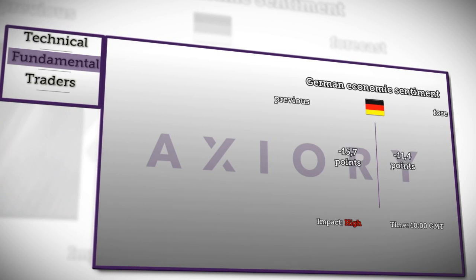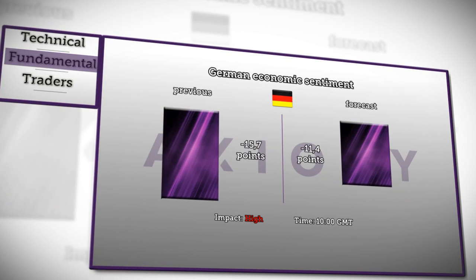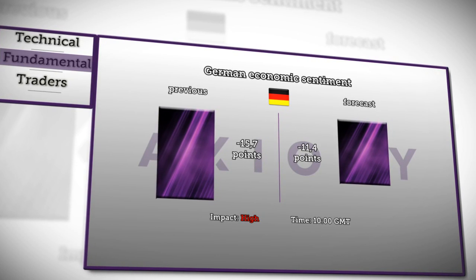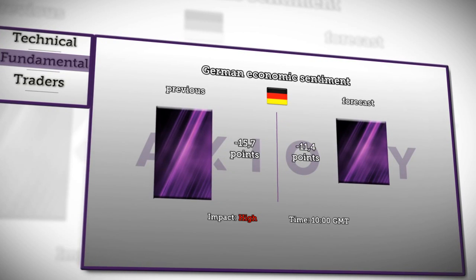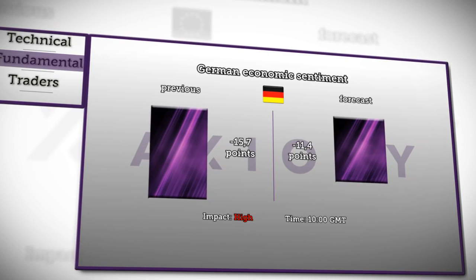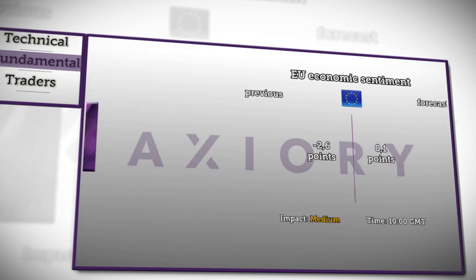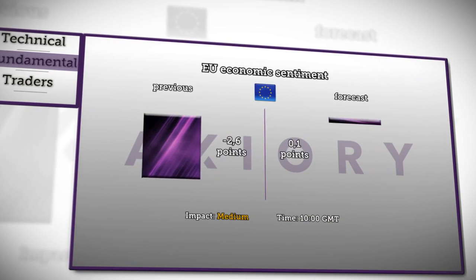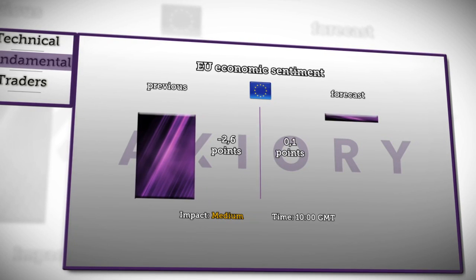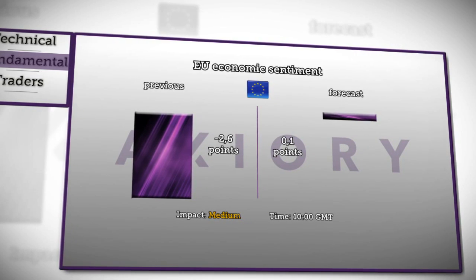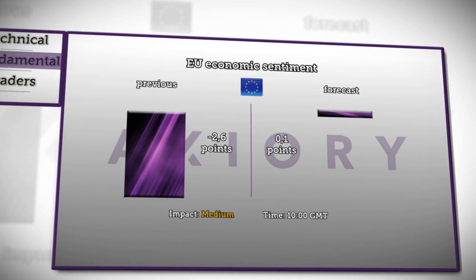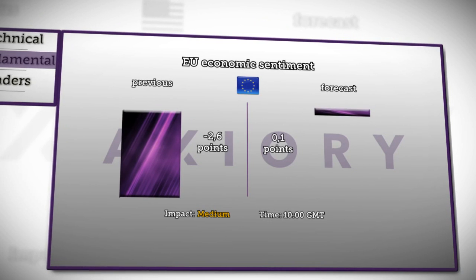First news for today will be released at 10 a.m. GMT, when ZEW is going to publish data about German economic sentiment. Analysts are expecting improvement from minus 15.7 to minus 11.4 points. These readings still indicate pessimism. Moreover, it will have a high impact on the euro. At the same time, the same agency is going to release figures about economic sentiment in the Eurozone. Previous reports showed a decline by 2.6 points, indicating pessimism, but today it is expected to rise by 0.1 points, indicating optimism. Also, it will have a medium impact on the euro.